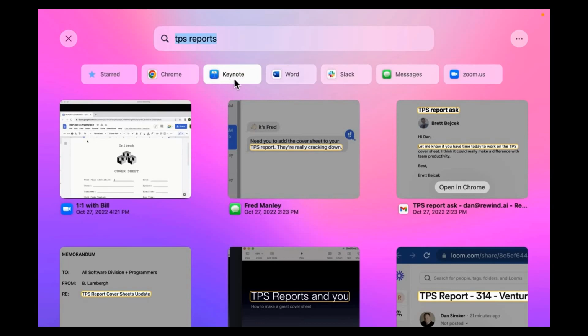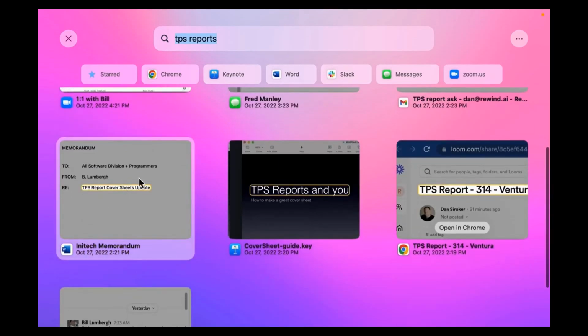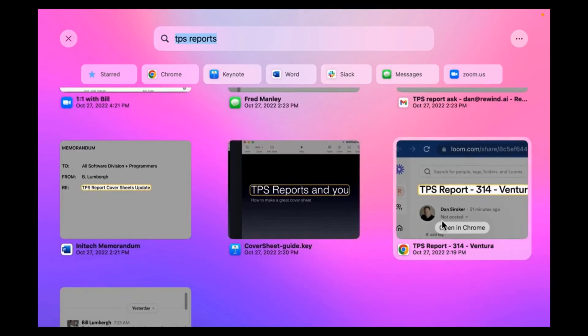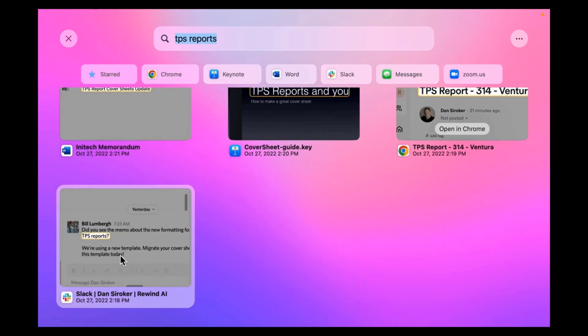At the top here, I can filter these results by the app that the term appeared in, and below I see the results themselves. Here's a Zoom meeting I had, a text message I received, an email, here's a Word document, a Keynote file, a Loom video, and even a Slack message. Again, anything that I've seen on my machine, now I can search using Rewind.